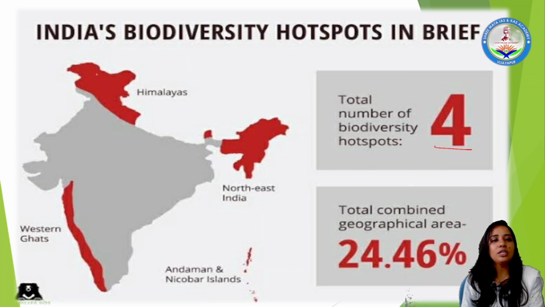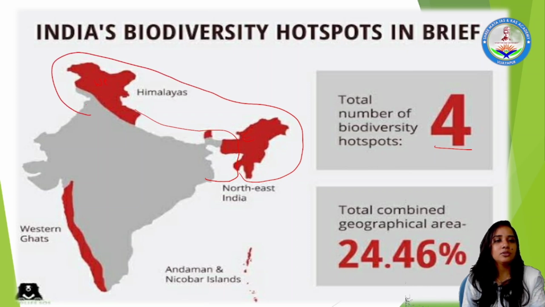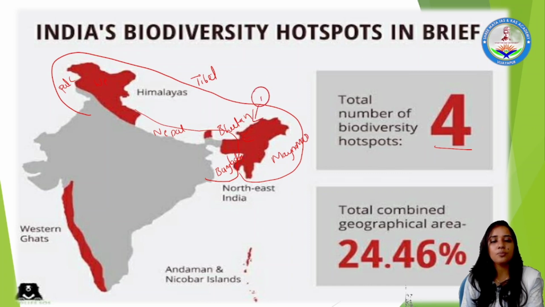But these are not only present as Western or Eastern Himalayas, but an extensive belt which is present even in nearby regions, covering all the areas where the Himalayas are present. Including the Pakistan region, Tibet, here is Nepal, here is Bhutan, here is Bangladesh, along with it here is the Myanmar region. Including all these regions together, it makes one biodiversity hotspot.